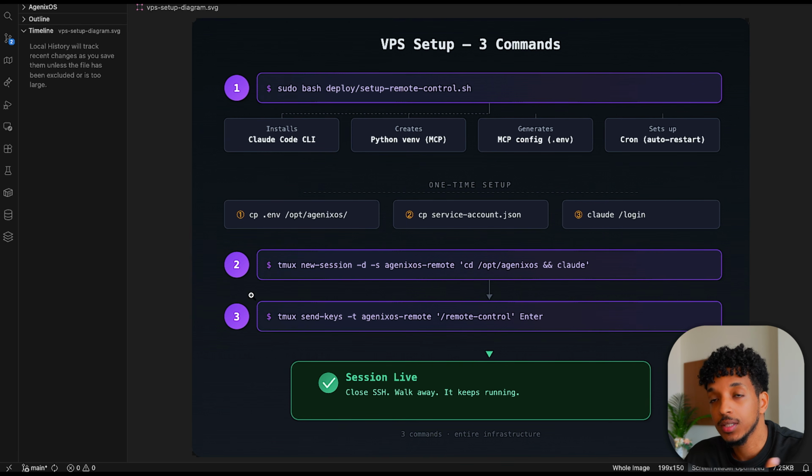So the second kind of steps we need to do is the tmux sessions. So this is, like I mentioned, this is how we're going to keep the session running 24/7. So we run these two commands, and then we have the session live. We close the SSH, we walk away from the server, and it keeps on running 24/7. So this is kind of the unlock that I managed to build, and I don't see this many often. I don't see a lot of people talking about this, and I thought I'd share this with you guys because it really helped me, and I'm sure it would help you as well.